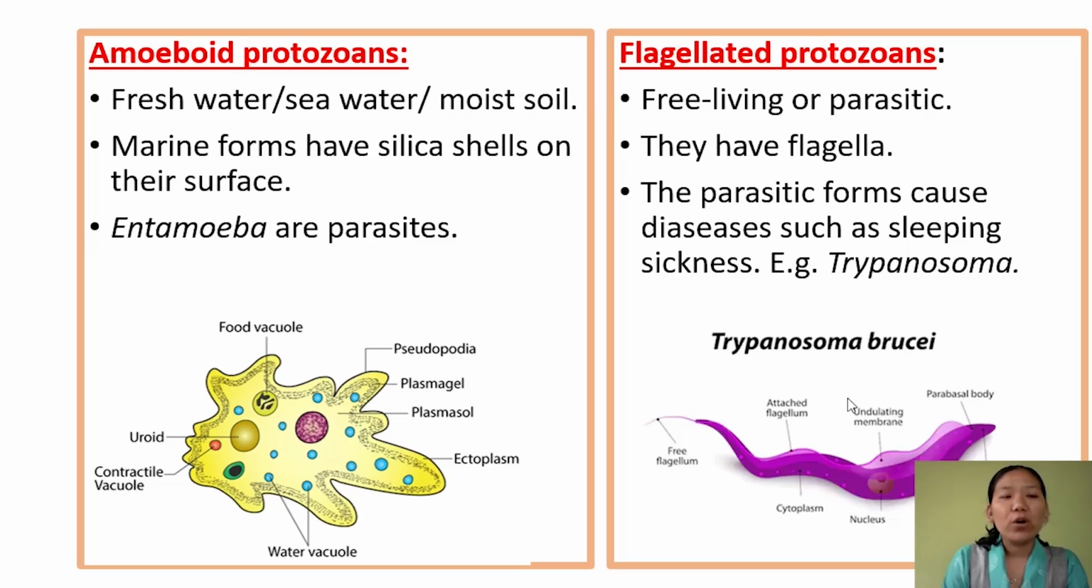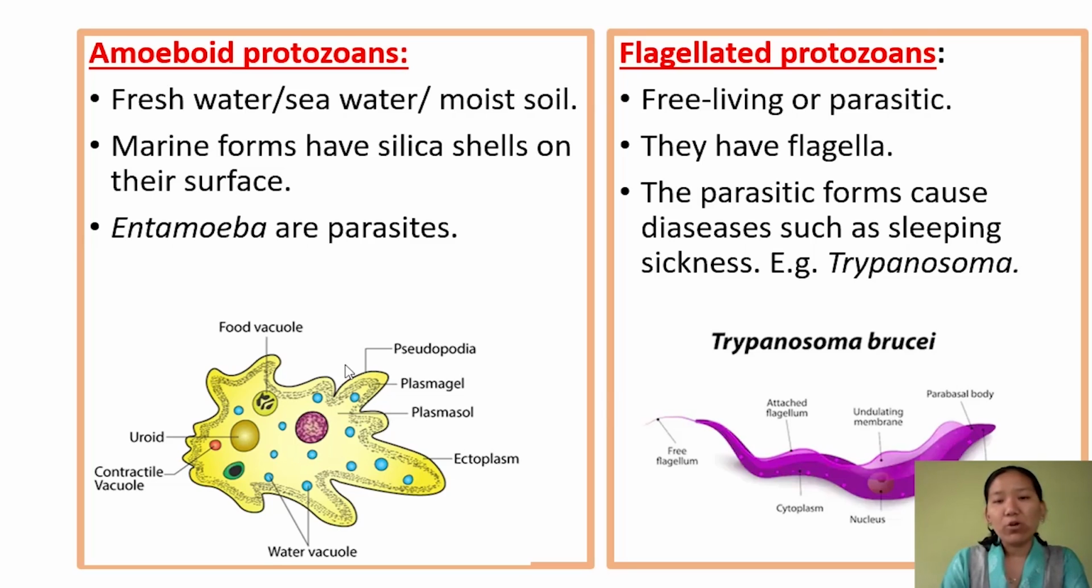In the case of amoeboid protozoan which are found in seawater, they have a silica shell on the surface. The speciality about this amoeboid protozoan is that they have a protruding structure. The body shape is irregular, and the protruding structure is called pseudopodia or false leg. This pseudopodia helps them in locomotion, that is to move from one place to another, and it also helps in phagocytosis, that is for nutrition. And then there are other amoeboid protozoan which are parasites in the human body, that is Entamoeba, which causes amoebiasis in humans.